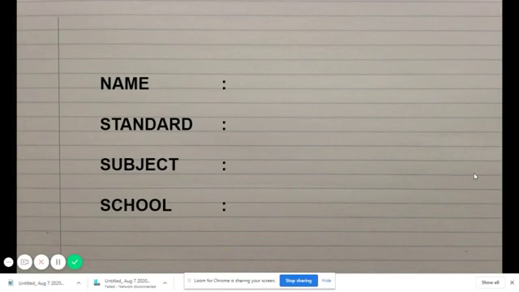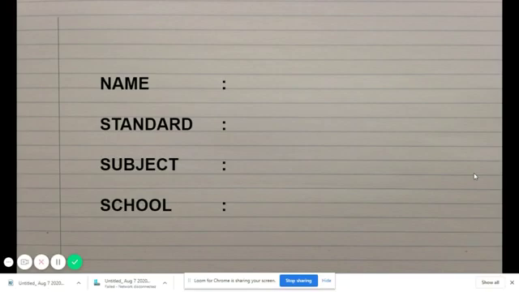I always insist that kids write their school name in full, the complete name has to be written. Our principal specially insists that we make the children write the school name neatly. The complete name has to be written on the classwork or book wherever it is required.